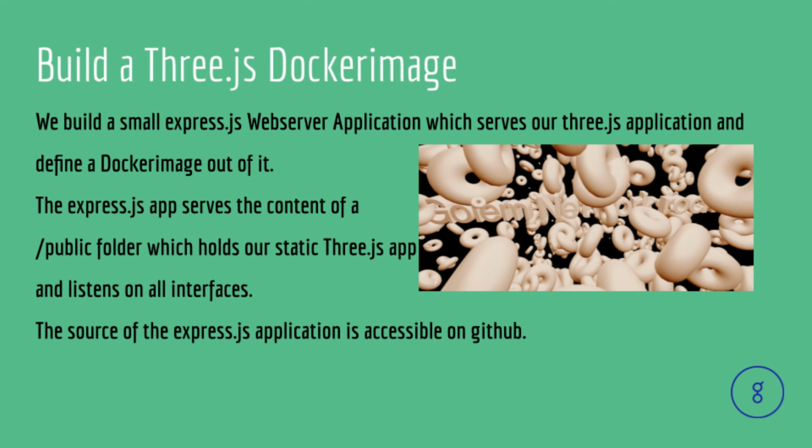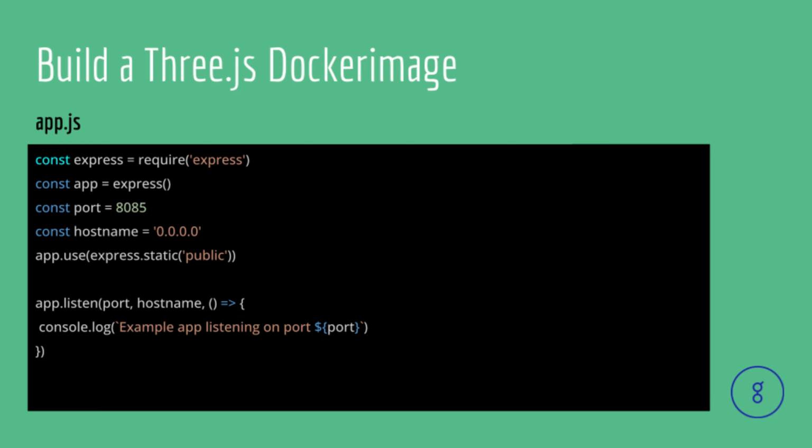We build a small Express.js web server application which serves our Three.js application and define a Docker image out of it. The Express.js app serves the content of a public folder which holds our static Three.js app and listens on all network interfaces. The source code of the Express.js application is accessible on GitHub.